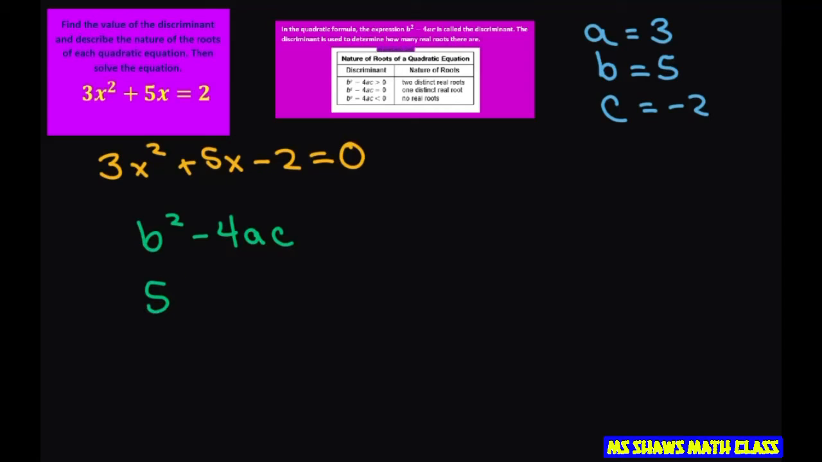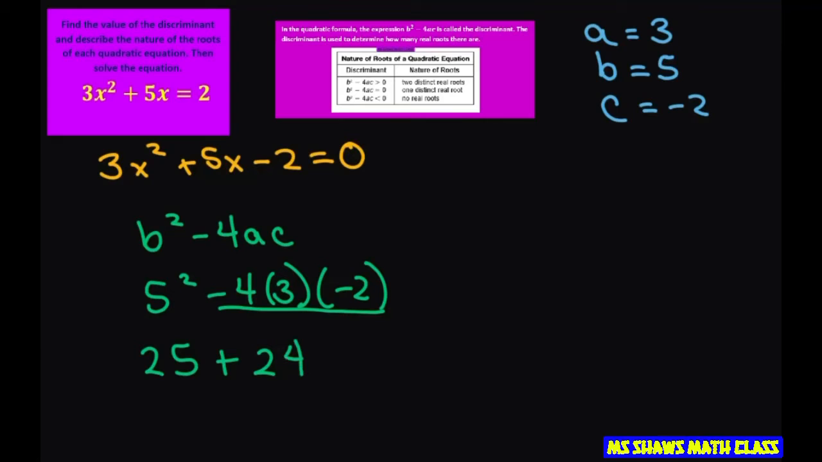So we have 5 squared minus 4 times 3 times negative 2. So this gives us 25 minus, so let's be plus 24, equals 49. This is positive.